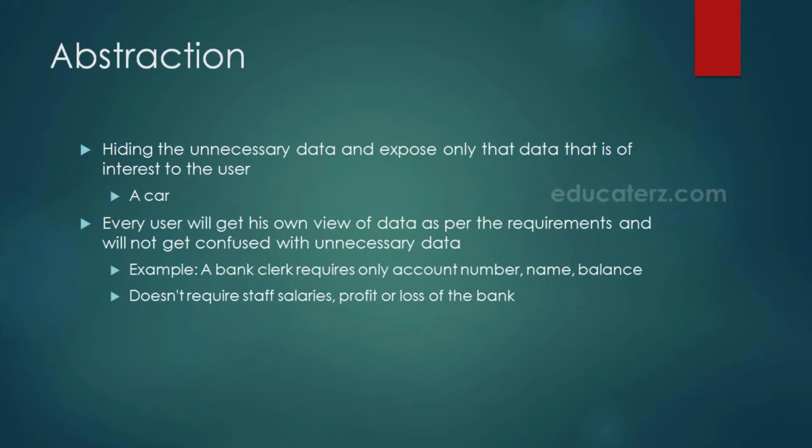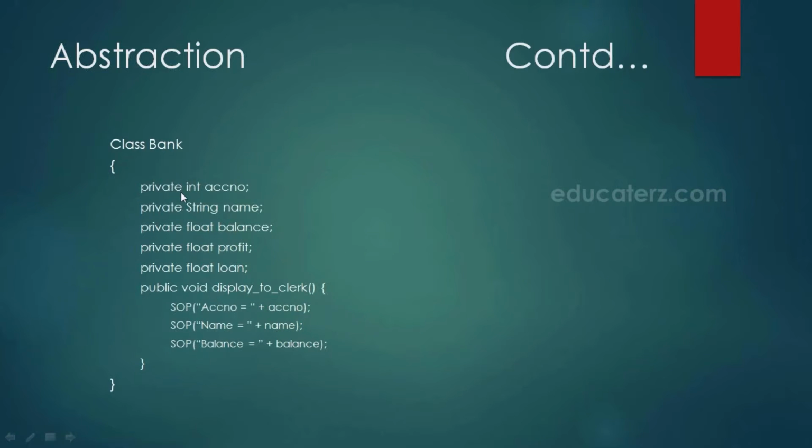The advantage of abstraction is that every user will get his own view of the data according to the requirements and will not get confused with unnecessary data. For example, a bank clerk should see only the customer details like account number, name and balance amount in the account. He should not be entitled to see sensitive data like the staff salaries, profit or loss of the bank, interest amount paid by the bank, and loan amounts to be recovered, etc. Such data can be abstracted from the clerk's view. Whereas the bank manager is interested in this data, so it will be provided to the bank manager. So here is an example of abstraction.